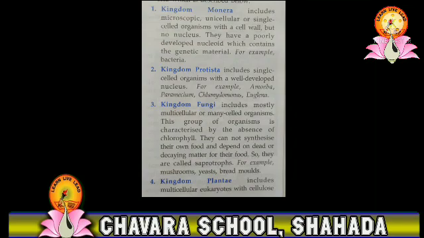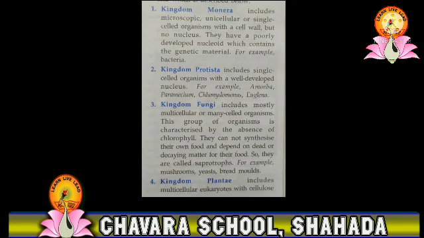The third kingdom is Kingdom Fungi. It includes mostly unicellular organisms. This group of organisms is characterized by the absence of chlorophyll pigments. They cannot synthesize their own food and are dependent on dead and decaying matter for their food, and that is why they are called saprophytes. The example for fungi is mushroom.